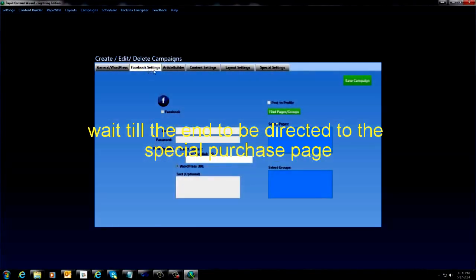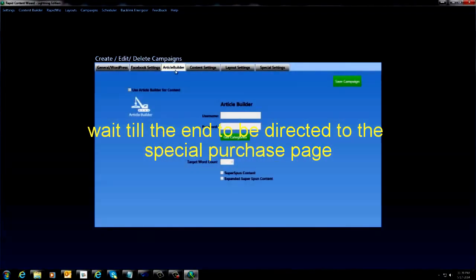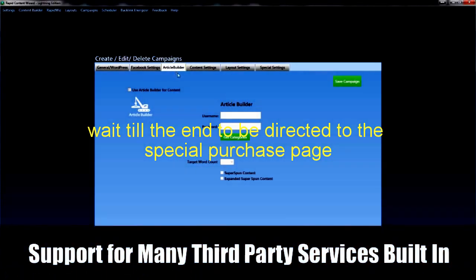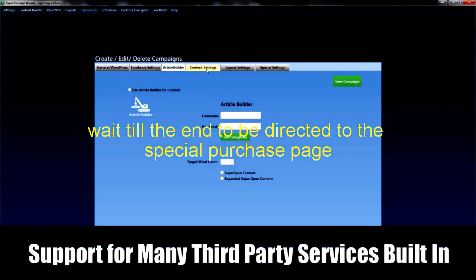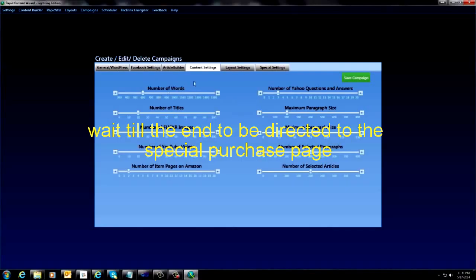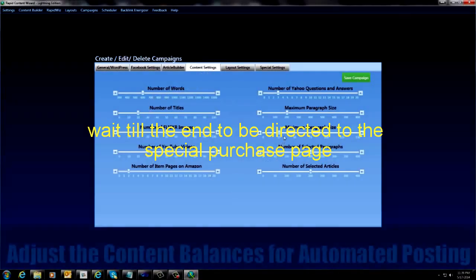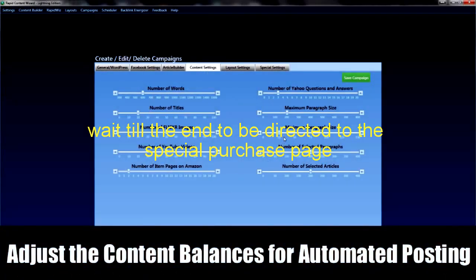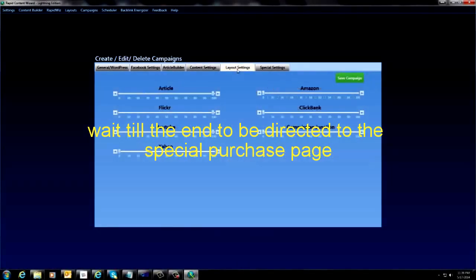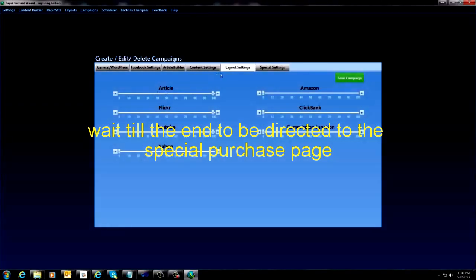We've got the Facebook settings in here. Article Builder. If you have Article Builder, you can use that as another form of content. We have sliders for all your content. These are all optimized at the best settings. But if you want to tweak these, you're certainly welcome to do that. Here we have the layout settings.